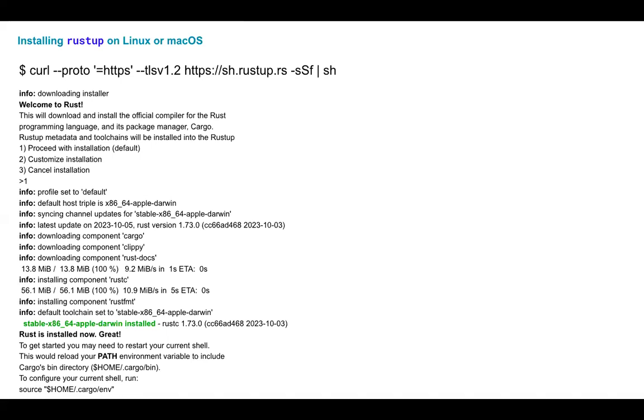Okay. So any programming language, you've got to install it. There's a very simple way to install it. You're going to run the curl command. You can take a note of it, and it will install the version. So see, if you're installing, welcome to Rust. What it installs is cargo, which is its packaging system. It installs Clippy. It installs Rust doc. It installs a compiler. It installs a formatter. So many things it installs.